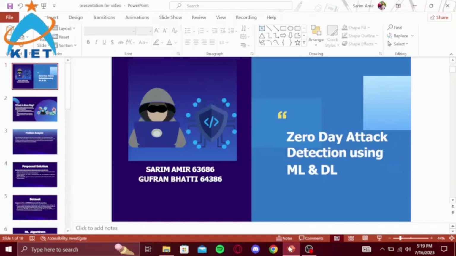Assalamu alaikum. My name is Sarim and my group partner name is Gufran. Today we are going to present to you our FYP, that was zero day attack detection using machine learning and deep learning.